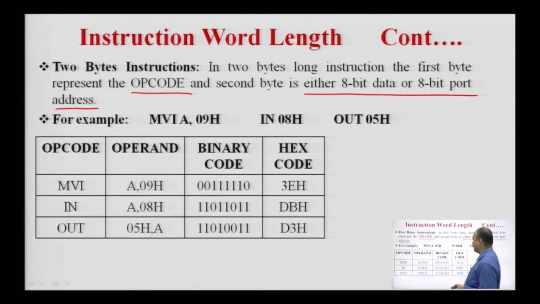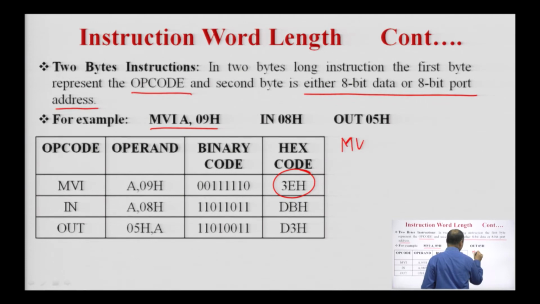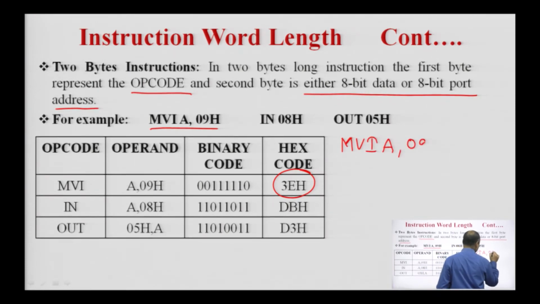An example of a 2 byte instruction is MVI A,09H. In MVI A,09H the first byte is for the operation code of MVI A, which is 3EH, and the second byte is for 09H.